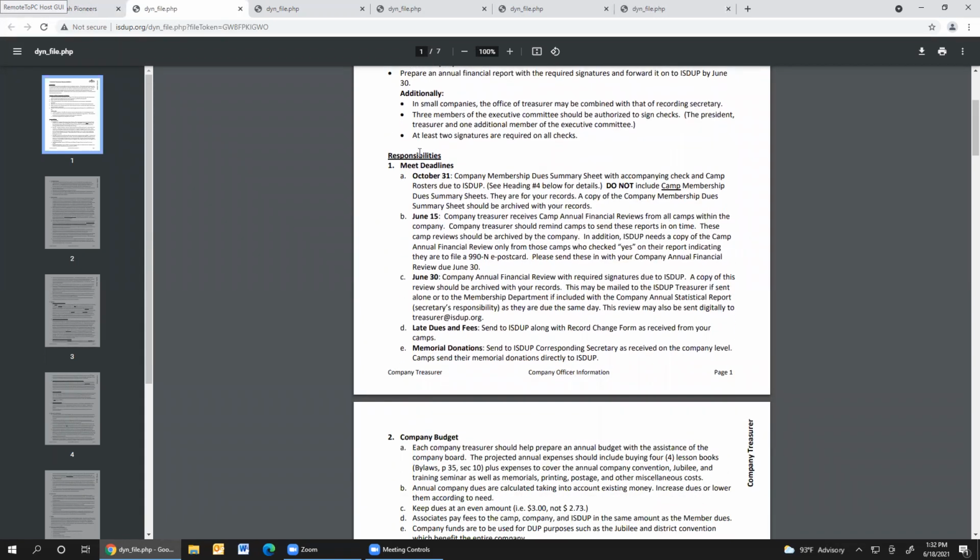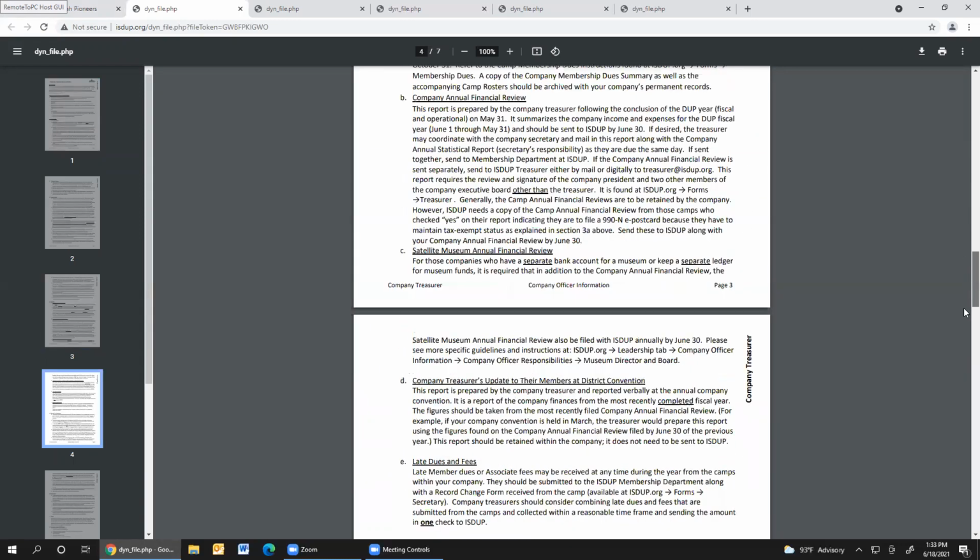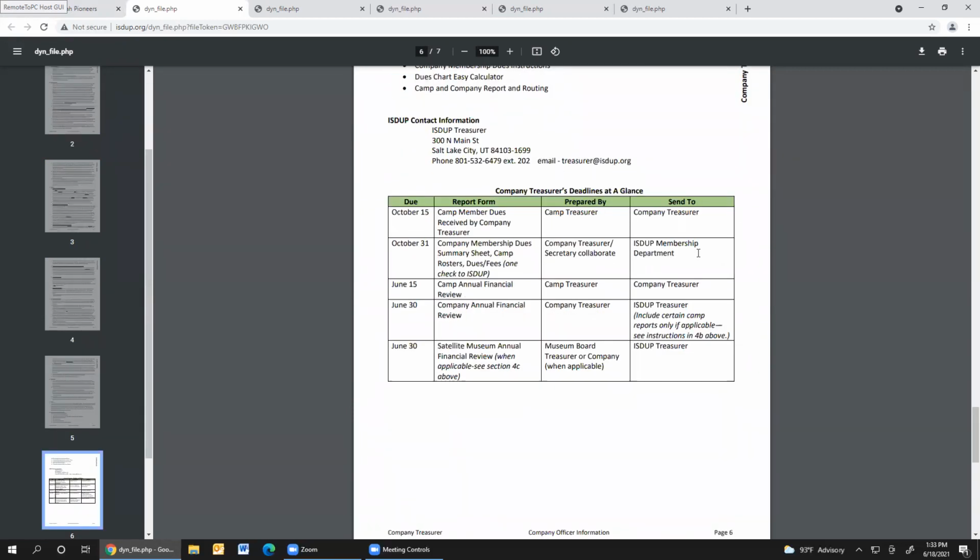If you look at your responsibilities as a company treasurer, it's going to first of all list the deadlines that you've got. These will be slightly different deadlines if you're a camp treasurer, and those are listed in your own document. But these give you the basic dates of things that you need to submit and the dates they need to be submitted by. And then if you go to the end of the document, it has this form you can print, this little table that tells you the dates things are due, who prepares them, what they are, and who you send them to. And so this is really helpful to have posted someplace or kept where you can easily access it.